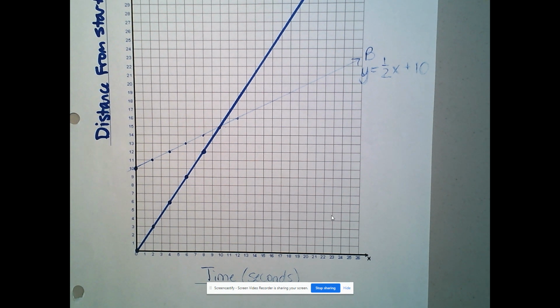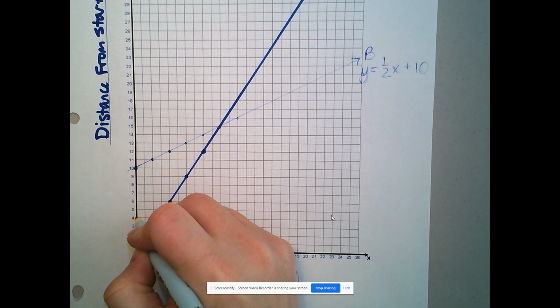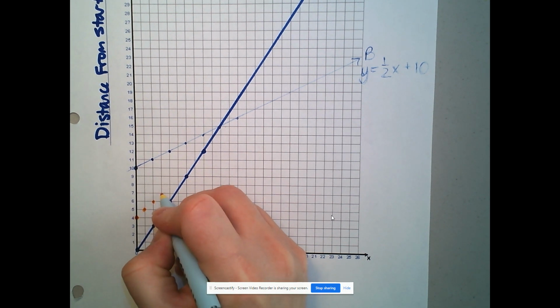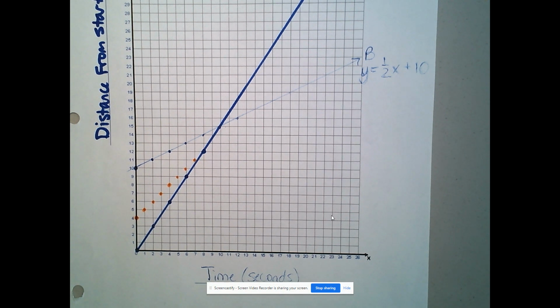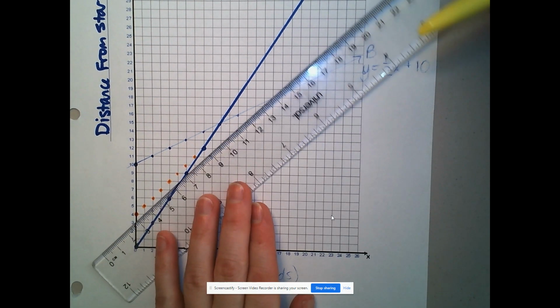All right, C. You ride half as fast as Leslie, but get a 4 meter head start. So Leslie, in this case, if you look at your card, says she's going 2 meters per second. So we are going to have person C only going 1 meter per second, and person C got a 4-meter head start. So on that person, we're going to go up to 4 and up 1 meter every 1 second, a nice 1-to-1 ratio. Can't go wrong with that.